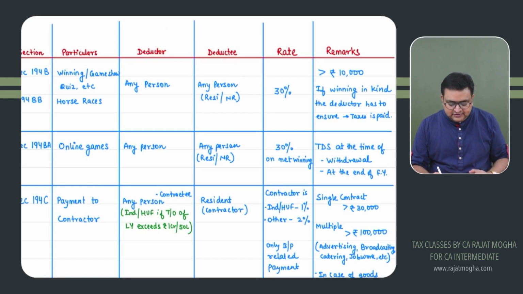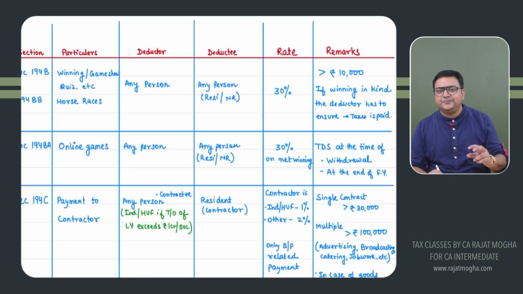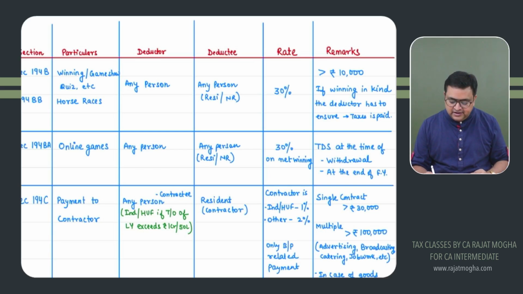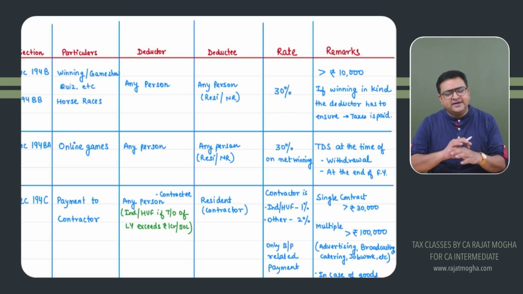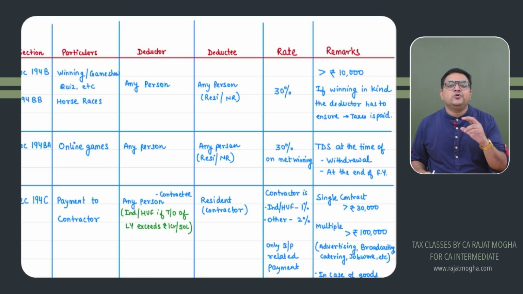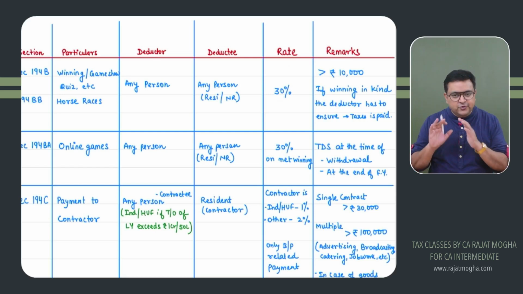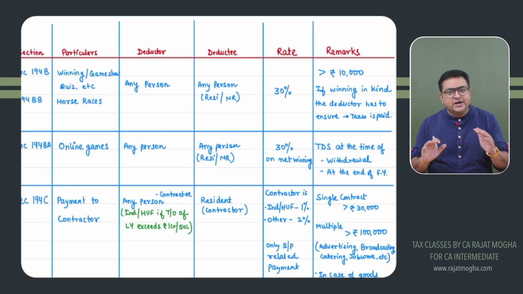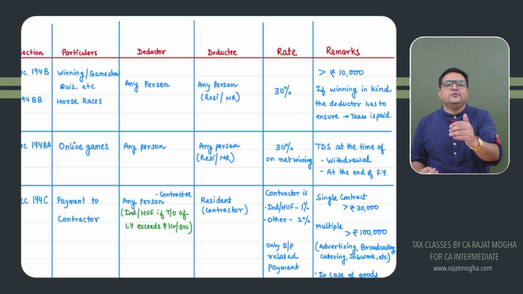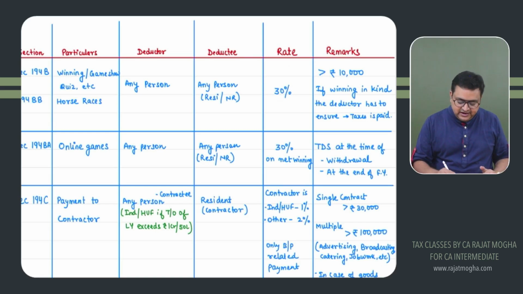Got it? This deductee, the winner, could be any person. This person could be resident also, non-resident also. The rate is same for both of them. This section is applicable to both, whether you are resident or non-resident. The rate is very important, 30%, and it is easy to remember also. Threshold limit, 10,000. If you are getting an amount up to 10,000, no TDS. If it is exceeding 10,000, then TDS would be there.